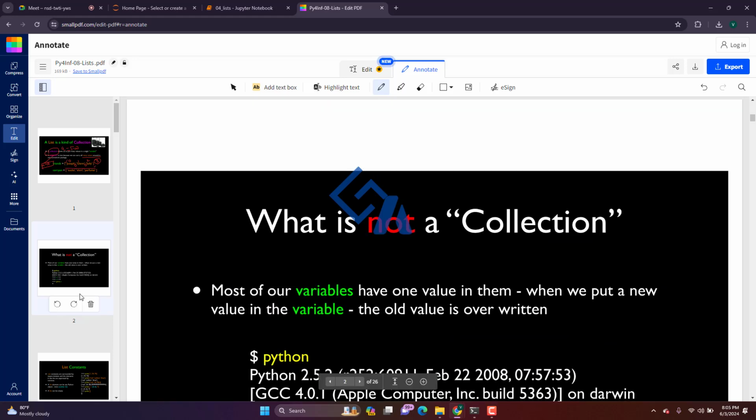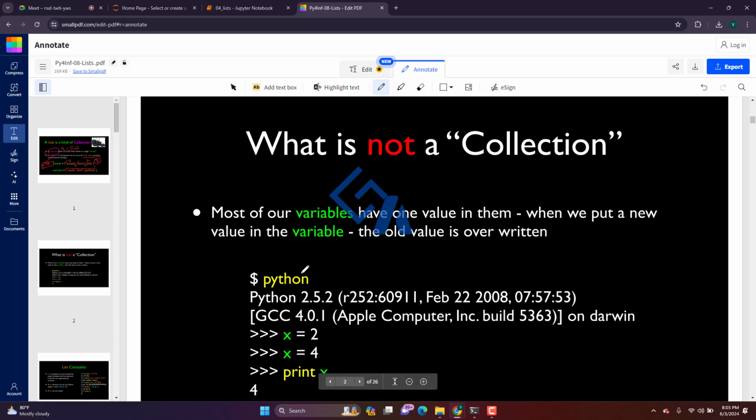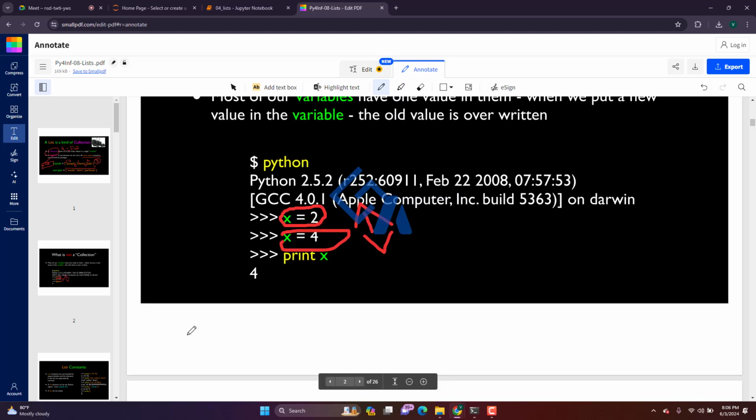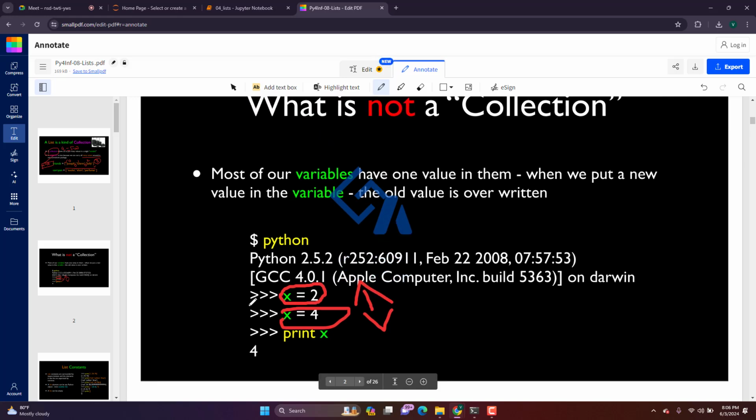Why can we not call it a collection? Most of our variables have one value. Since we are putting multiple values into it, x can be assigned again, and the older value will be overwritten here. That is the reason it is called a list actually.